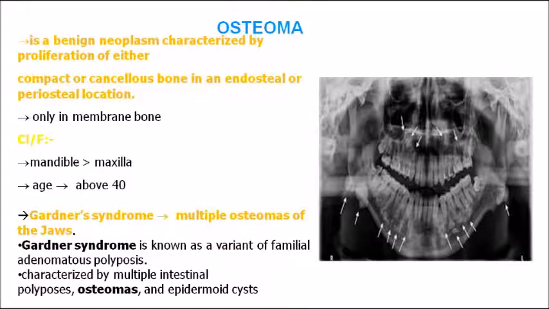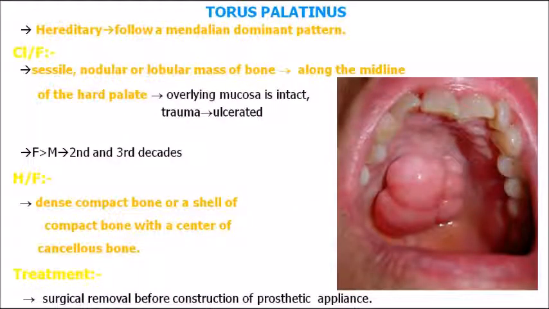So remember that. Coming on to torus palatinus. This is very very important. Image based questions can be asked. This picture, or any other picture similar to this, can be given, and you will be asked to identify. This is the classical picture of torus palatinus. The location is the palate.